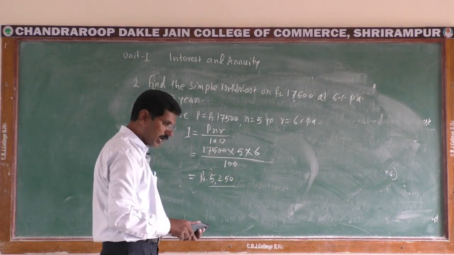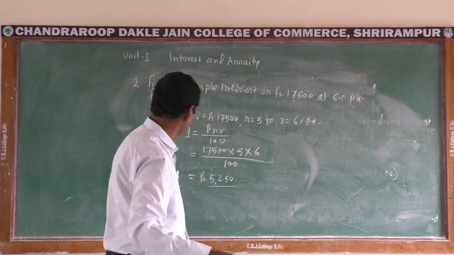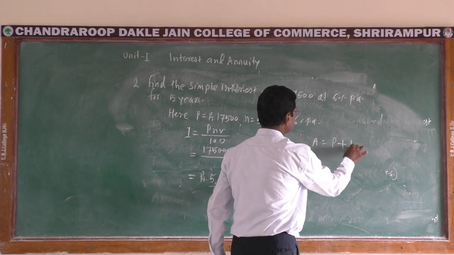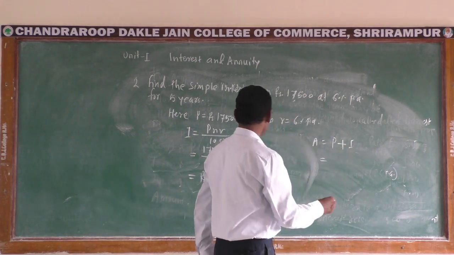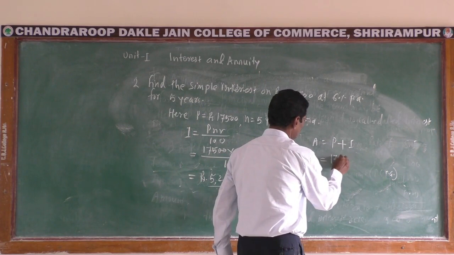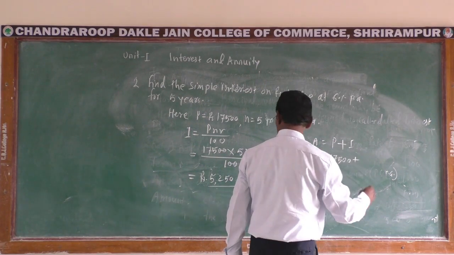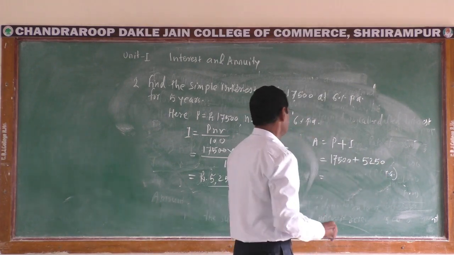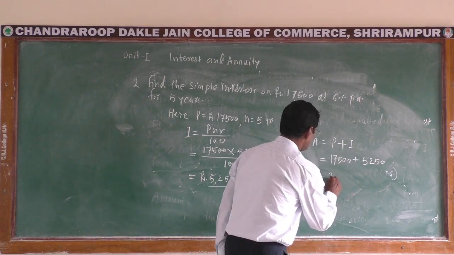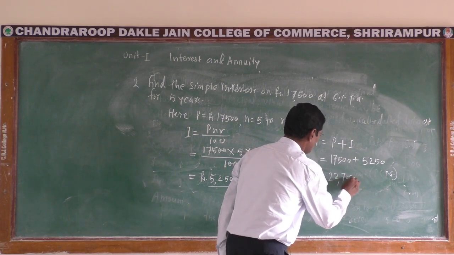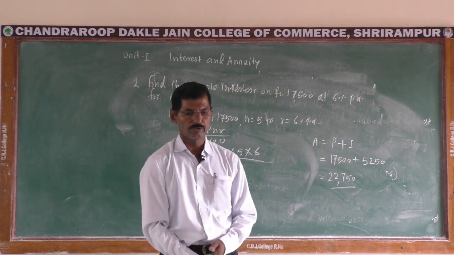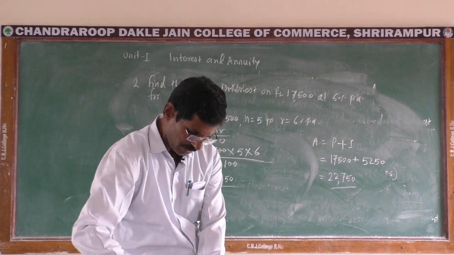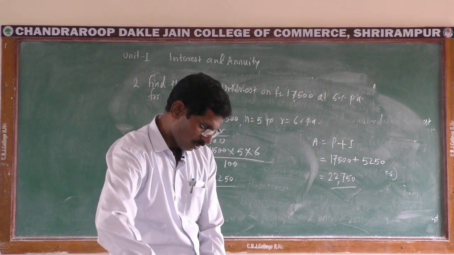And if we have to calculate amount, then A is equal to P plus I. It means here principal is rupees 17,500 plus interest 5,250. Then the total amount is rupees 22,750. Then take the next example on simple interest.